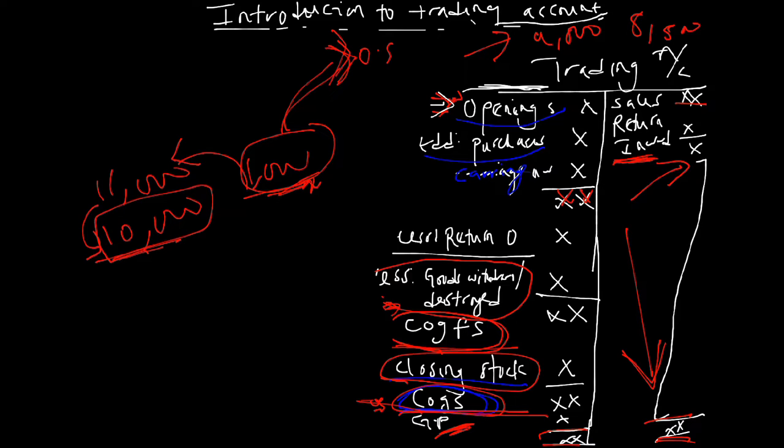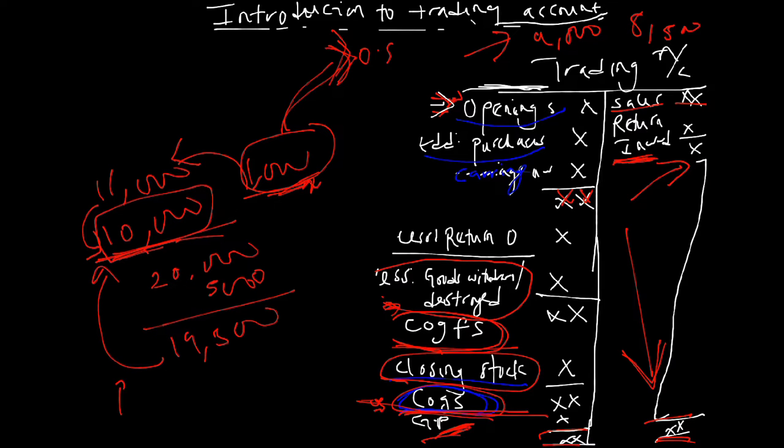So now, after arriving at our cost of goods sold, how do we get our gross profit? For example, we have sales here. Let's say after selling all my goods, I make 20,000 naira. Don't forget that the worth of my goods I sold was 10,000 naira, but I make 20,000 naira. Now, let's say my customers returned 500 naira worth of goods to me. That was bad. So literally, I did not make 20,000 naira, I make 19,500. So this 19,500, subtract from it the 10,000 naira, and it will be your profit.